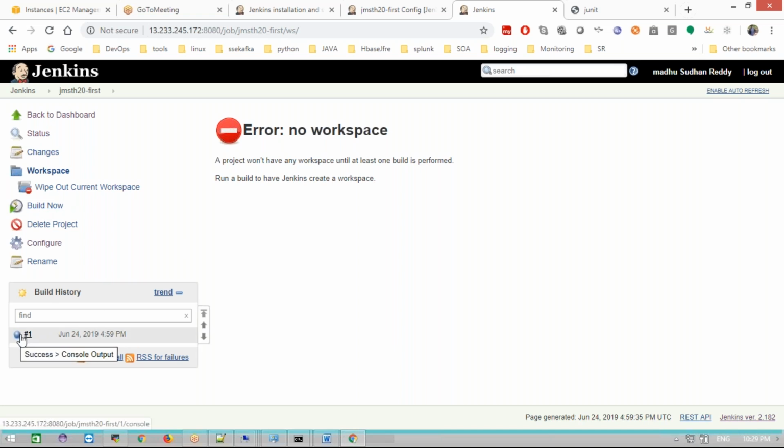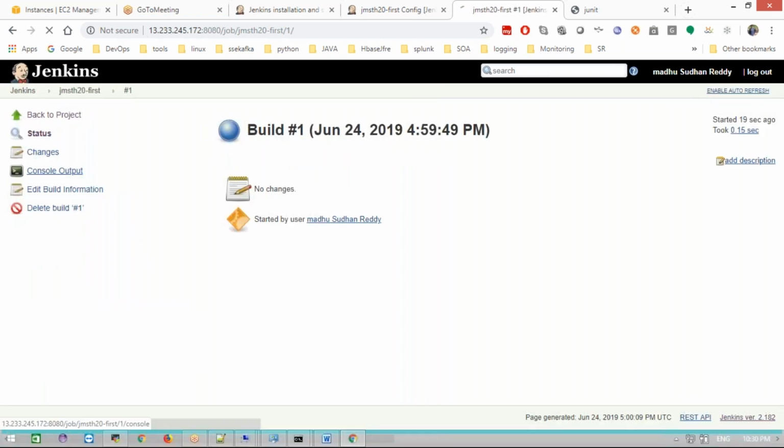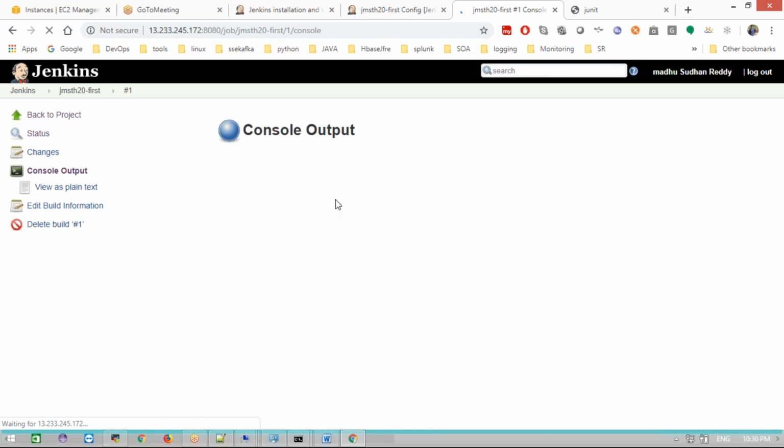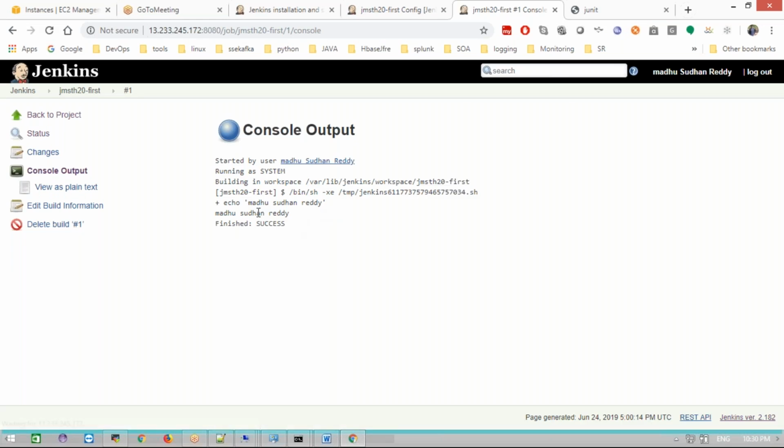See, if it is blue in color, it means it is a success, and you can see the output of this. You can go here, or you can go here as well. Anywhere you can get the same option, or you can click this also. It will go to this page, and you can see the output here. There are three ways you can see the output of this. Okay, see, whatever command I ran, what is the output I got?